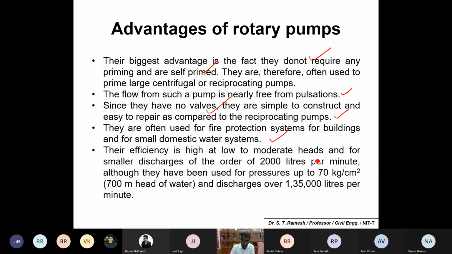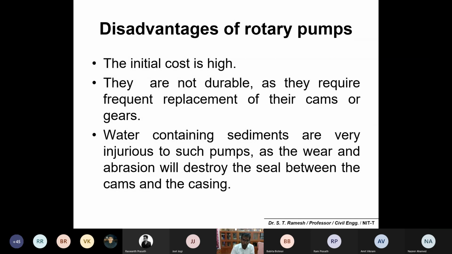And the efficiency is very high. You can also pump at a rate of 2000 liters per minute, and you can go up to a pressure of 70 kilograms per square centimeter. So these are some of the advantages. The drawbacks are that the cost is very high, and these are non-durable because you have to replace their cams or gears very frequently.